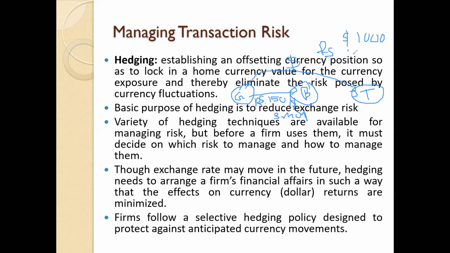So assuming that next week the bank pays $1,500 to the trader, then the government settles that transaction by paying 150 into 1,500. Right? This is the thing happening in our crude oil hedging.